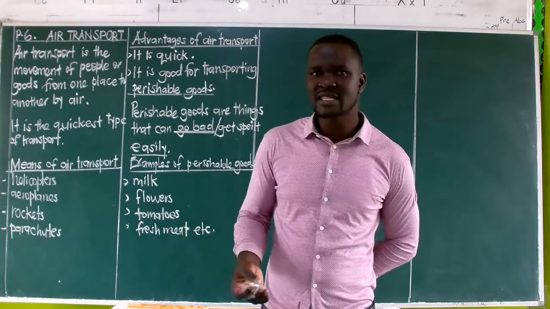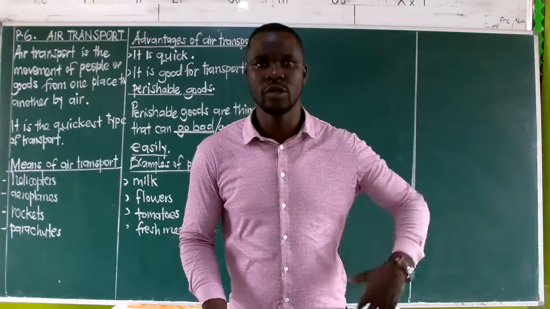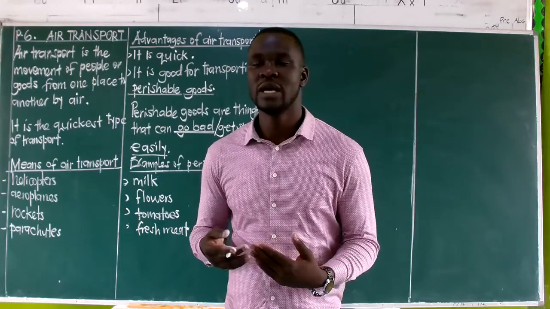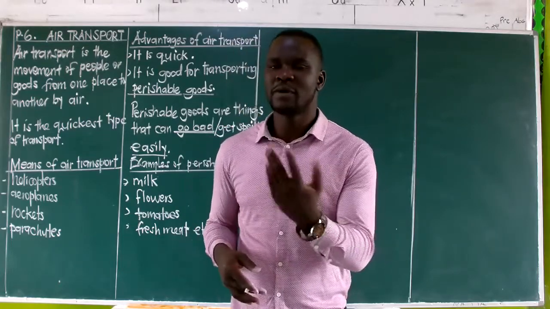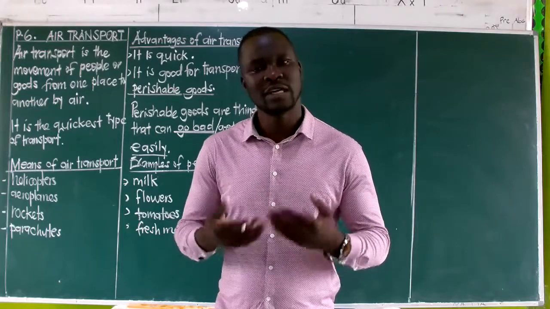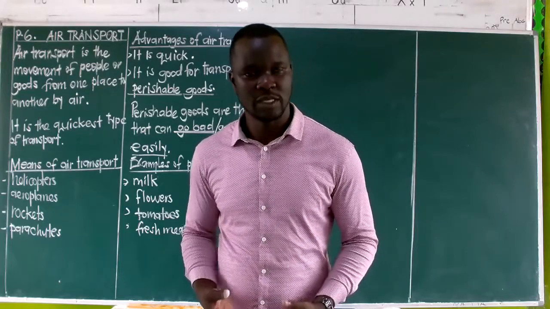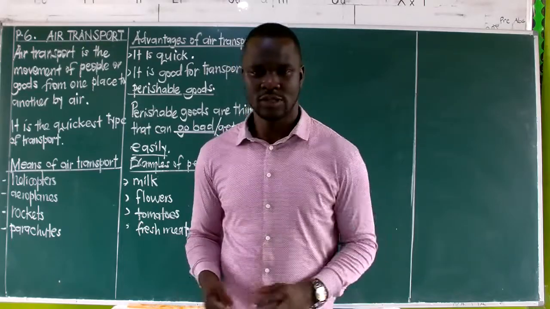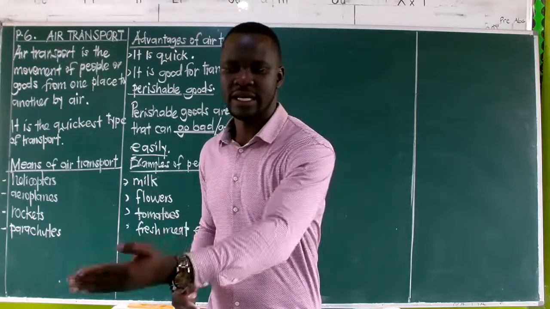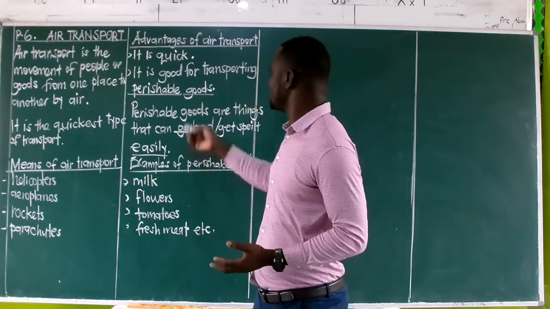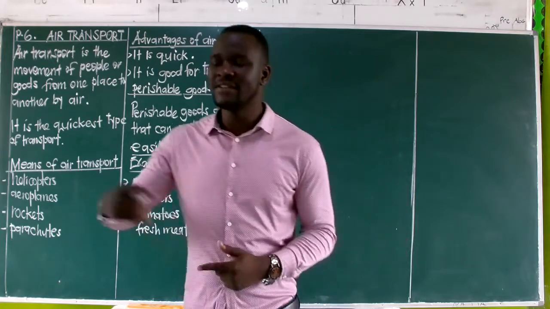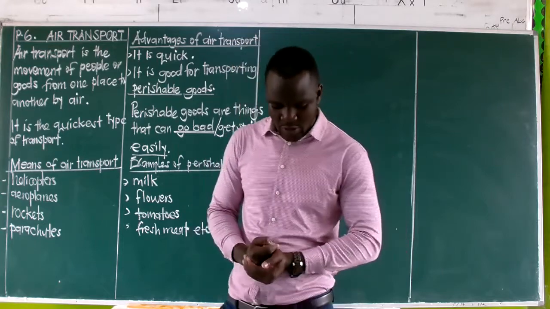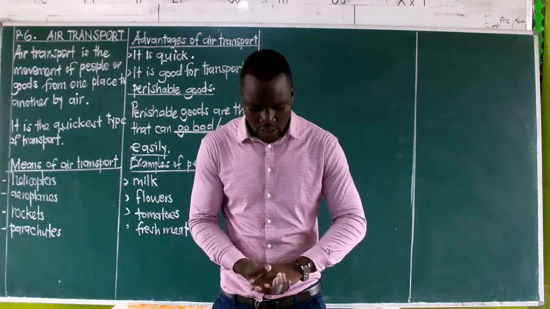A question can be asked. John wants to transport his flowers from Uganda to maybe Nairobi. Then the question says, what type of transport can you advise John to use? You have to advise him to use air transport. Reason being, air transport is very quick, because they can even ask you to give a reason to support your answer. Why do you say it should be air transport? You will simply say it is the quickest, meaning it can deliver these flowers within the shortest time possible before they become spoiled. So that is what we need to know about perishable goods.